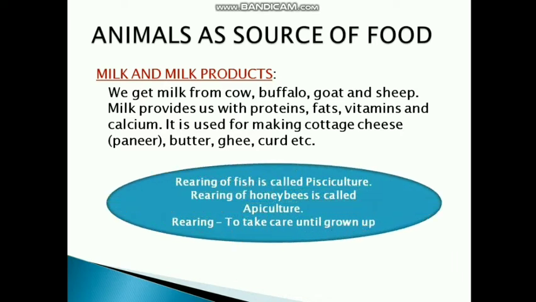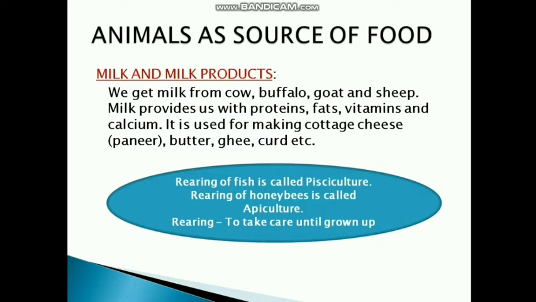Now some new terms for you. Rearing of fish is called pisciculture. Rearing of honeybees is called apiculture. Now what is the meaning of rearing? Rearing means taking care until grown up. Till the time they are grown up, they are taken care of.